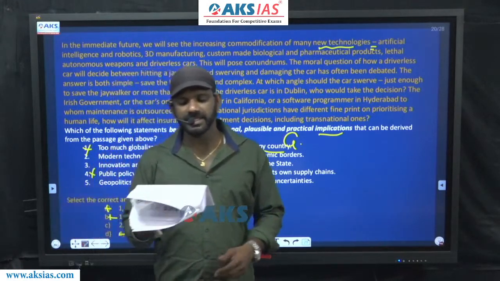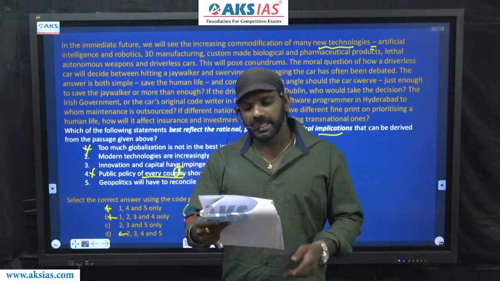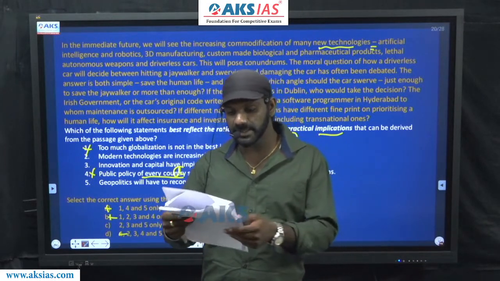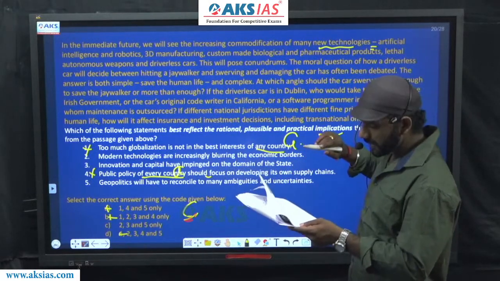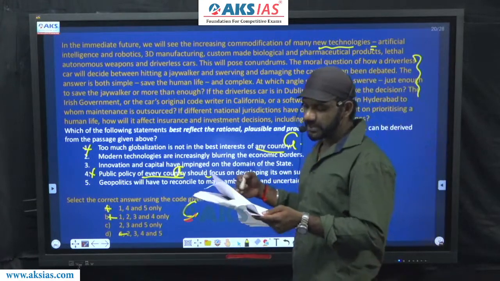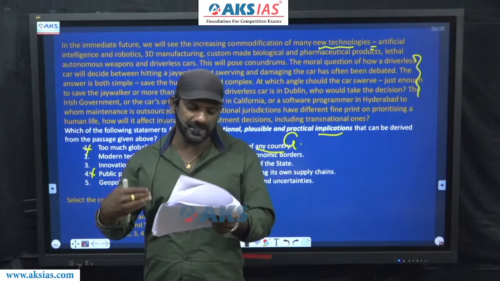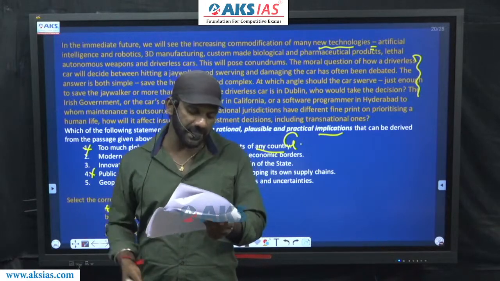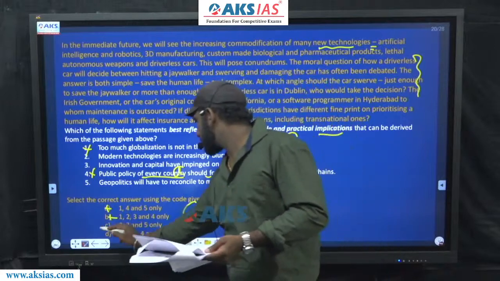Now, reconciling to many ambiguities and uncertainties is talked about in this part of the passage regarding what decision to take, whether to save a human life, whether to hit a tree, swerve the car in which direction. All these ambiguities and uncertainties that geopolitics will have to reconcile to. 5 also must be agreed. Anyway, we have only one option left. The answer must be option C.